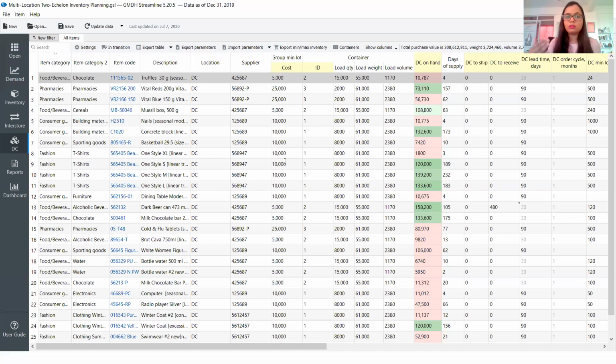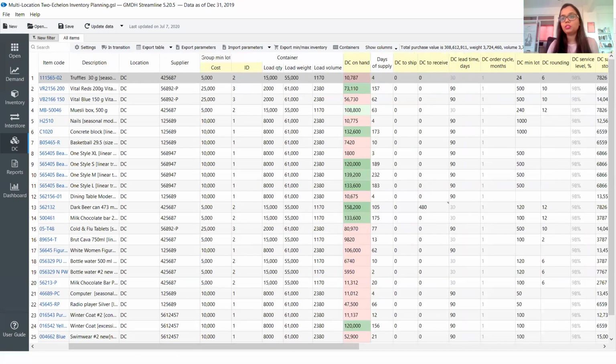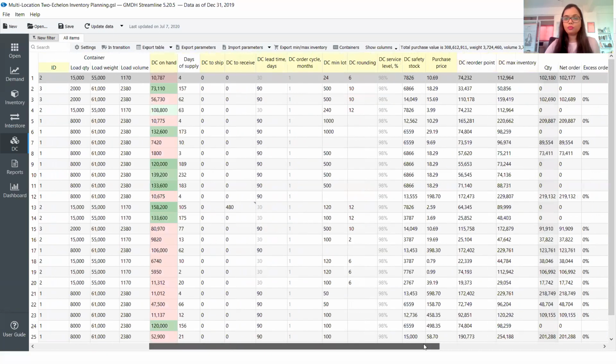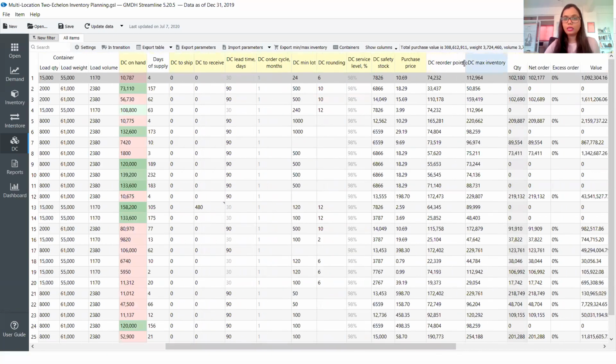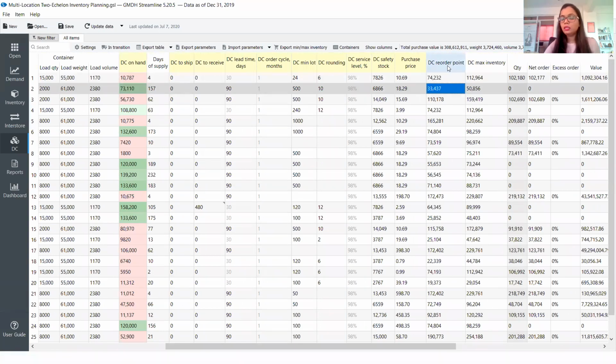The order that we are getting from our distribution center becomes an input to my production facility, so I can have a min-max kind of approach as well, so that my items are quickly replenished at my warehouse. In such cases, when we do that, we can get an option. The system automatically updates the reorder point and the max inventory. How much max can we keep?